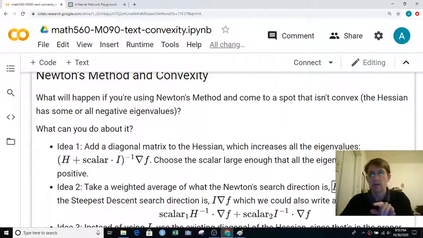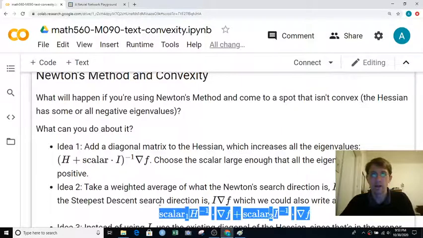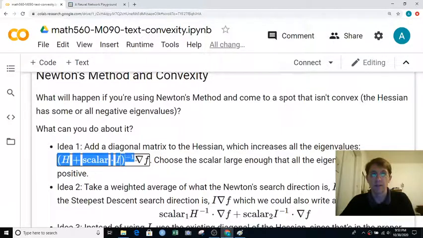And maybe when we're not trusting Newton's method so much, we give that less weight. And when we're trusting Newton's method more, give this more weight and that one less weight. So to me, this sounds like a reasonable idea. We can smoothly interpolate between the Newton search direction and the steepest descent search direction. So think about how that idea relates to this idea. Are they basically the same? Are they exactly the same?